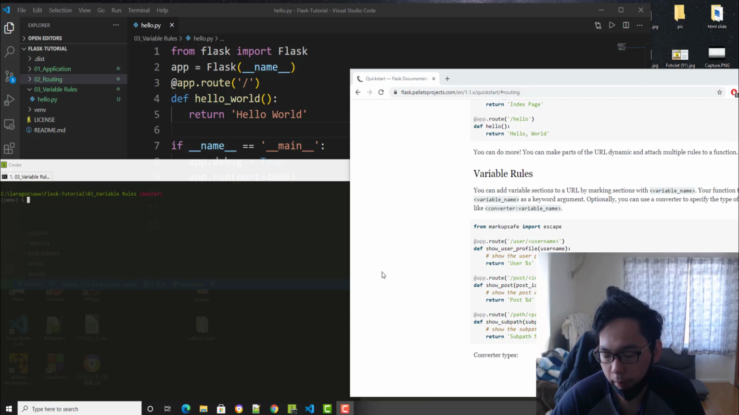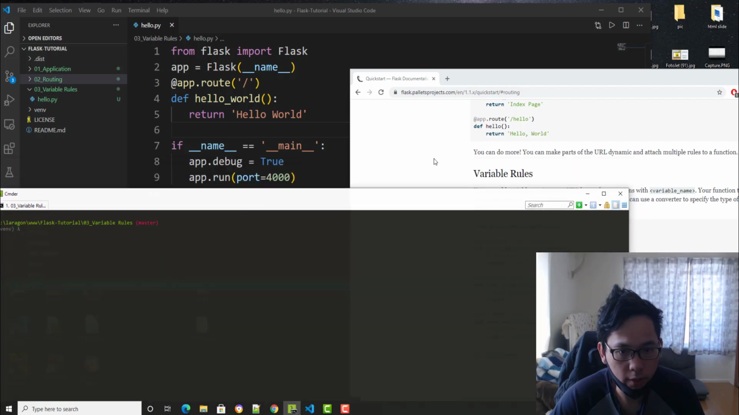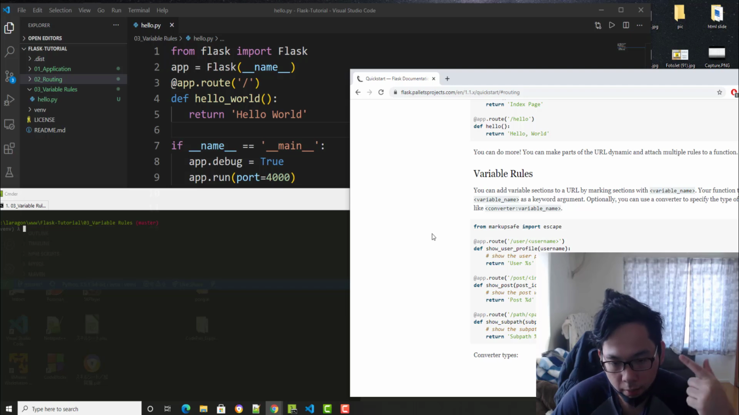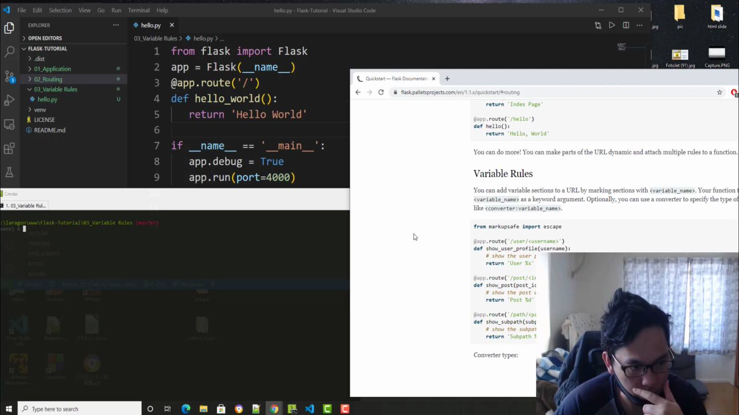Okay, so let's talk about variable rules in Flask. In the documentation, you can pass variables on the URL. You can pass string, int, and path. You can do that in Flask, but if you're a beginner, you should always keep in mind that there's a security risk. That's why you shouldn't learn this in your first web development. I think you should go back to PHP.